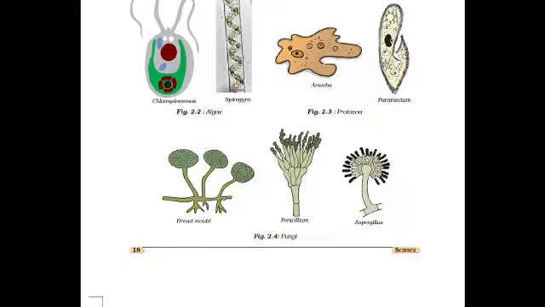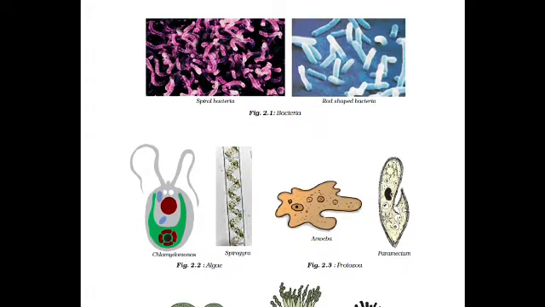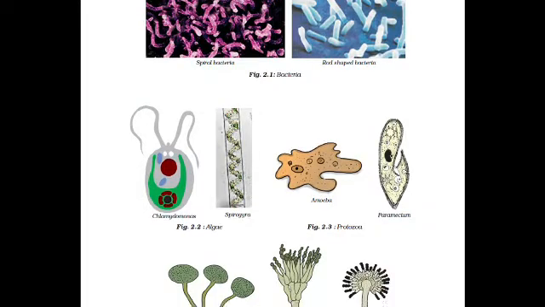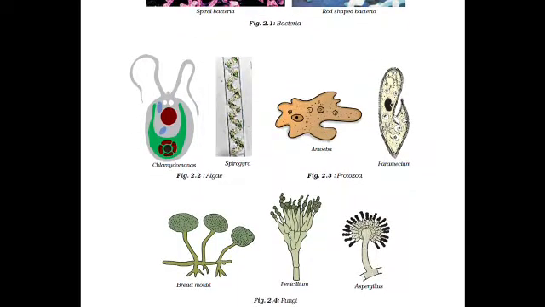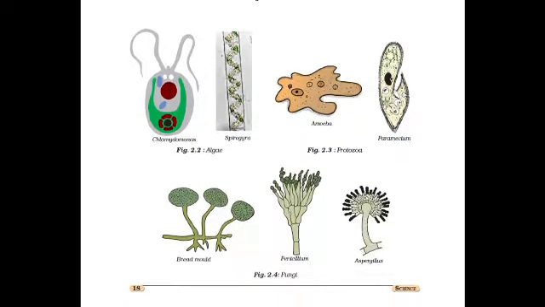Penicillium, these are the fungi. Then Aspergillus, that is a fungus only. Again you can see spiral bacteria, these are the bacteria, and rod-shaped bacteria. Then these are the examples of algae. Then protozoa, amoeba and paramecium. Then fungi, that is bread mold and Penicillium and Aspergillus. These are some examples of fungi.